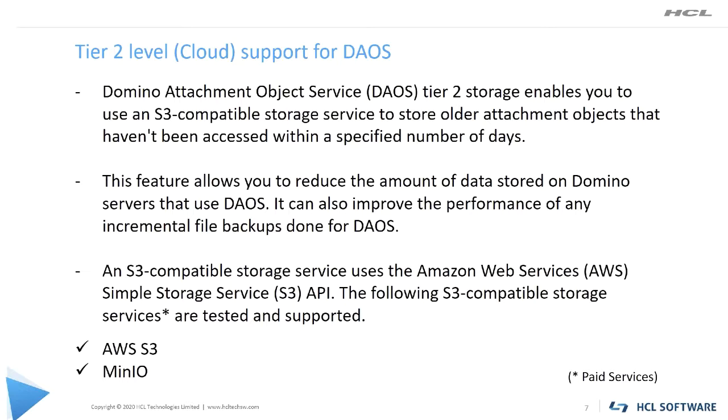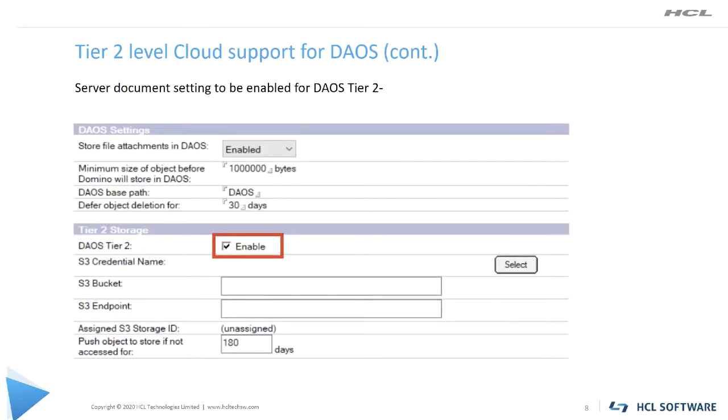In the next slide, I will show you the setting where you can enable this Tier 2 level storage. Next slide, please. This is the screenshot from the server document DAOS tab. You can see that there is a new option called Tier 2 storage, and you have to enable it.